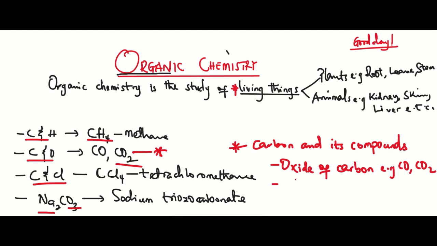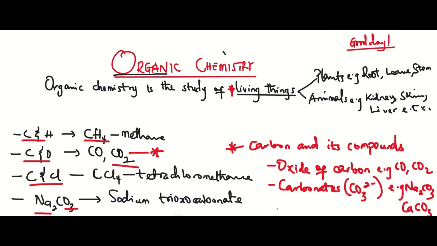Then another exception we have is carbonates. That is, compounds that are characterized by the radical CO3 2 minus. For example, we have sodium Na2CO3, sodium trioxocarbonate. The CO3 can also react with calcium, so we can have calcium trioxocarbonate, which is limestone, etc. Apart from that, carbides generally are exceptions for organic compounds. For instance, we have calcium carbide.